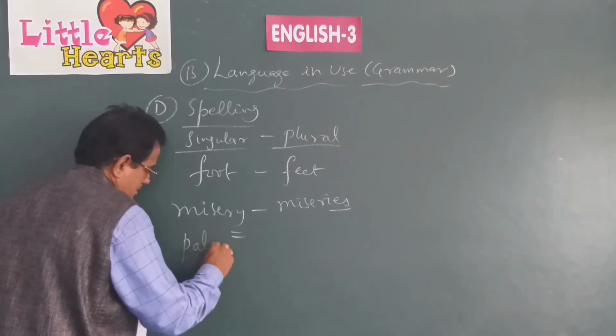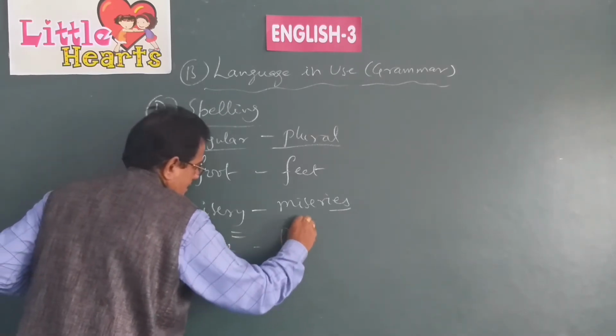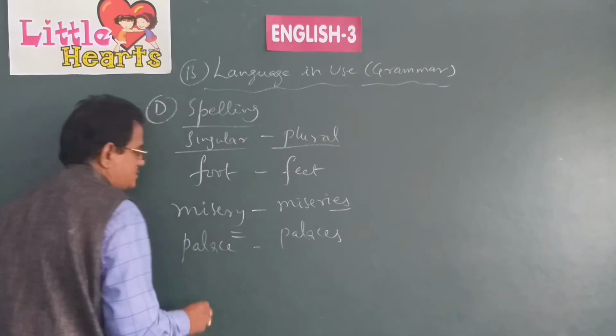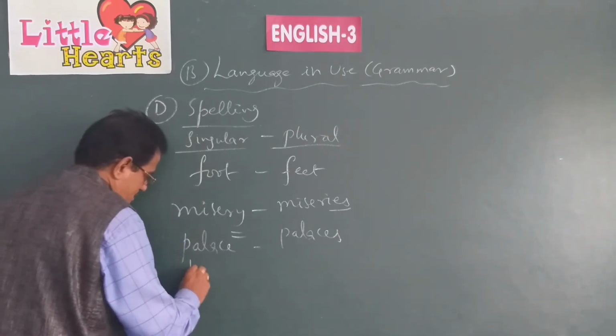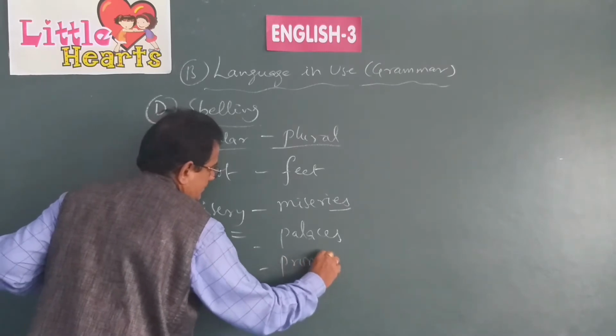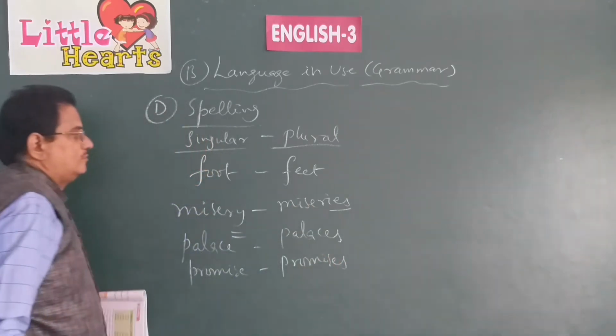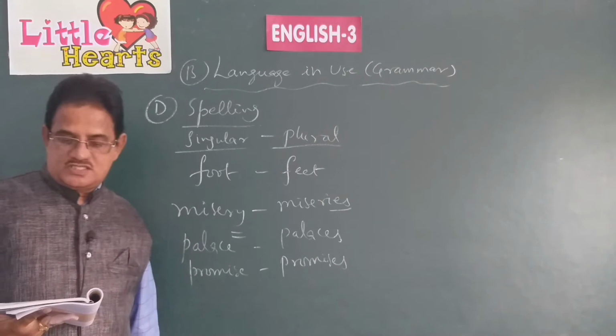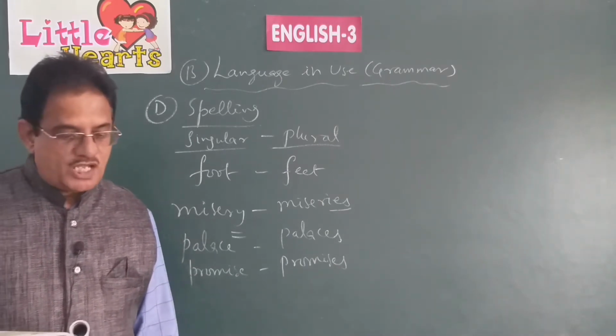Palace, just we added s there, becomes palaces. Promise, promises. Like that we form the plurals. The things we can count have plurals.